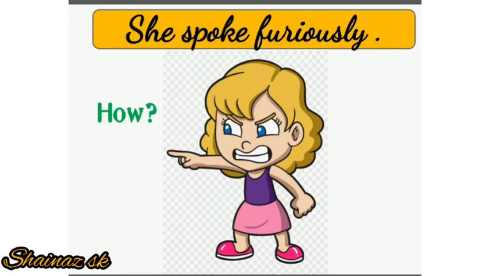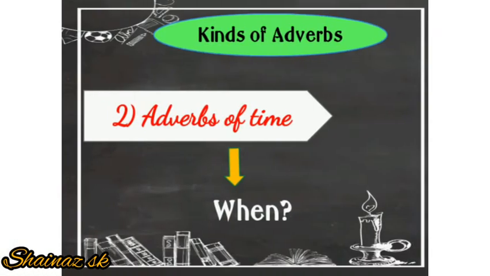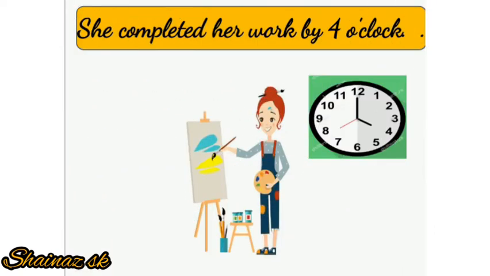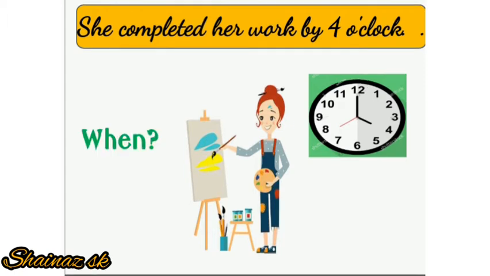Our next kind of adverb is adverbs of time. It answers when an action takes place. See the example, she completed her work by 4 o'clock. Here, if we ask the question, when did she complete her homework? We will get the answer that by 4 o'clock. So here we are getting the answer that when an action takes place.